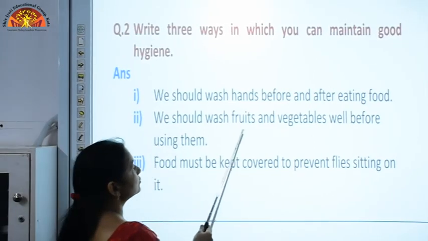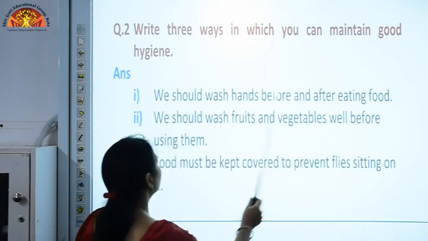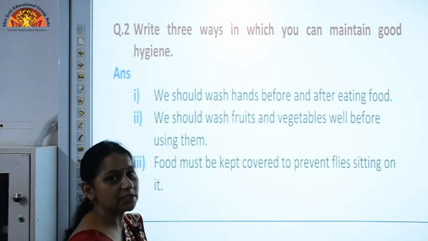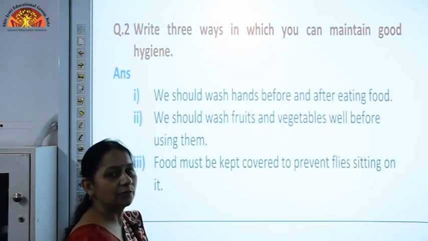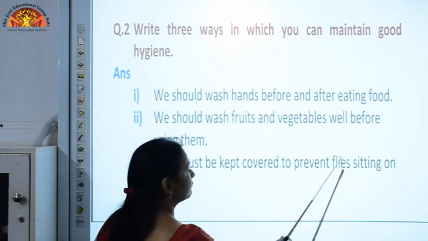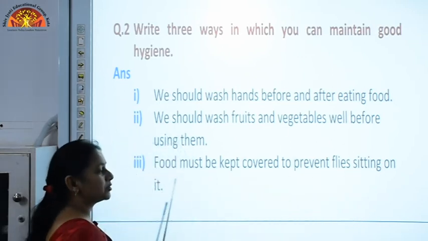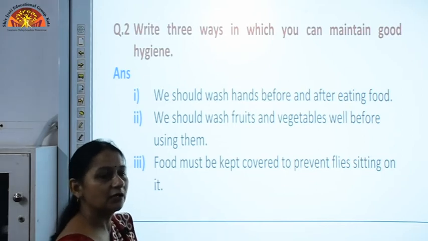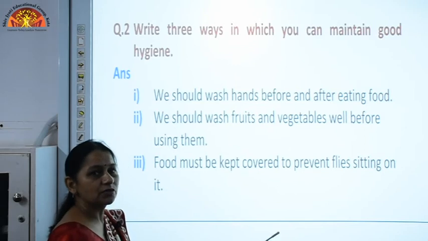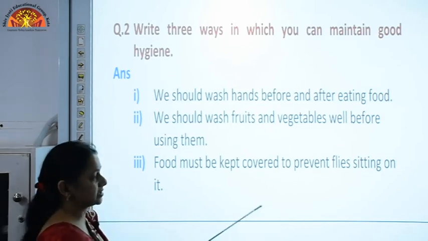We should wash fruits and vegetables well before using them. Food must be kept covered to prevent flies sitting on it, because flies contaminate the food. So always we should keep food items covered so that the flies are prevented.